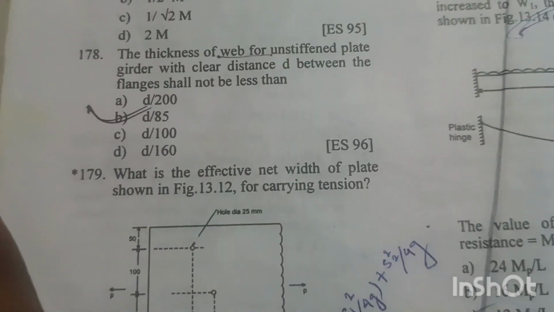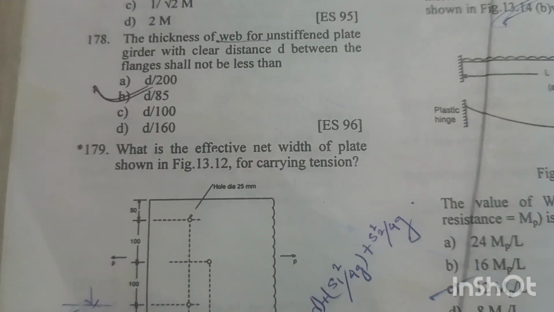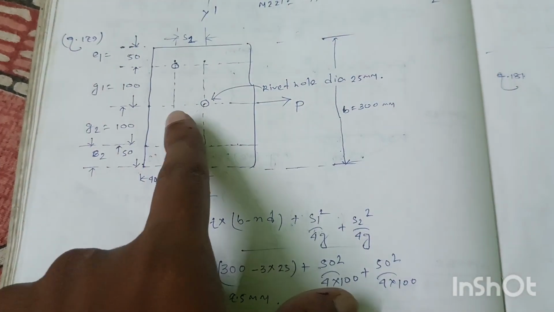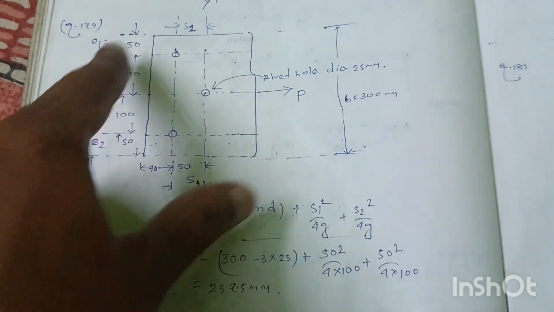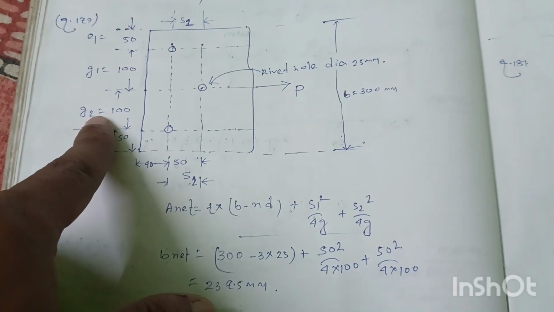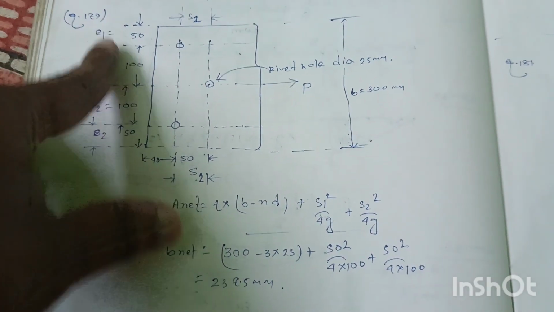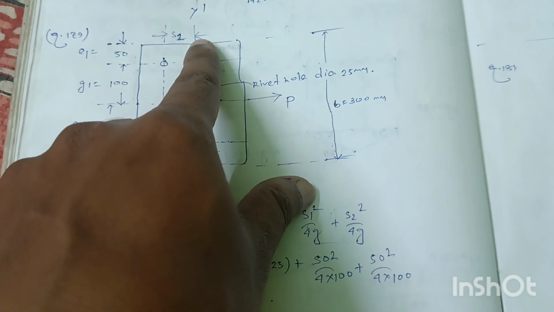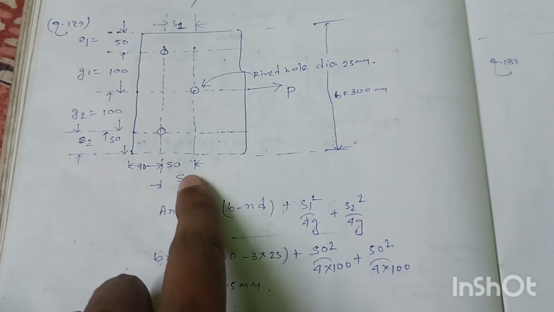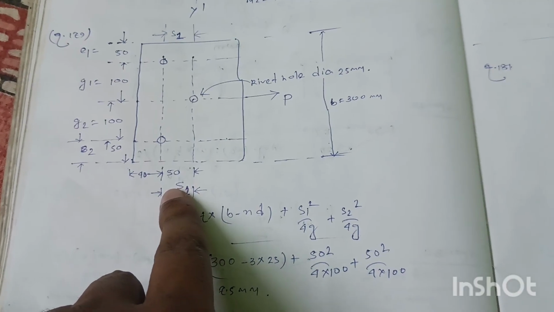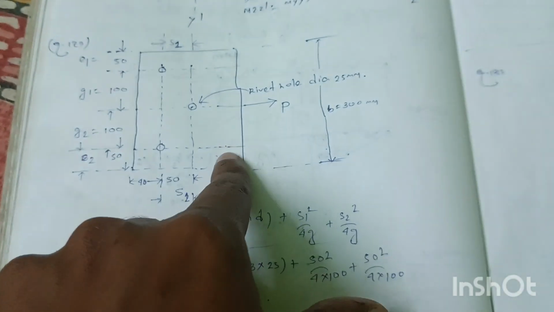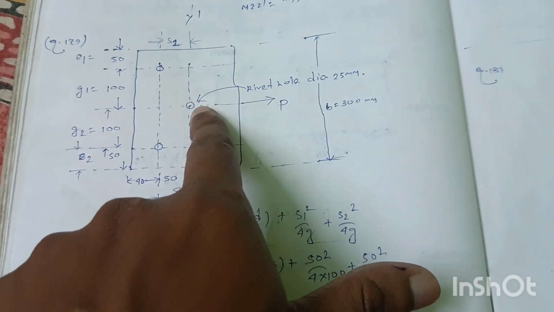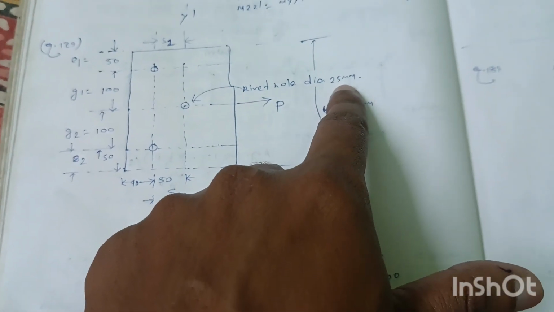Question number 179. What is the effective net width of plate shown in figure 13.12 for carrying tension. So diagram of the plate is like this, and this is G1 gauge distance, and this is G2 gauge distance. This is edge distance E1, edge distance E2. This is S1 spacing, and this is S2 spacing, both equal to 50 mm, and width of the plate is 300 mm, and there are 3 rivet holes of diameter 25 mm.